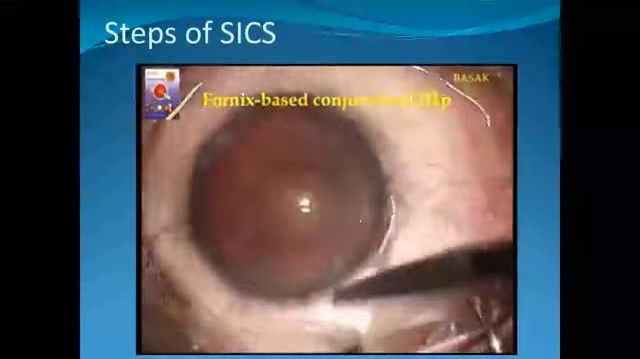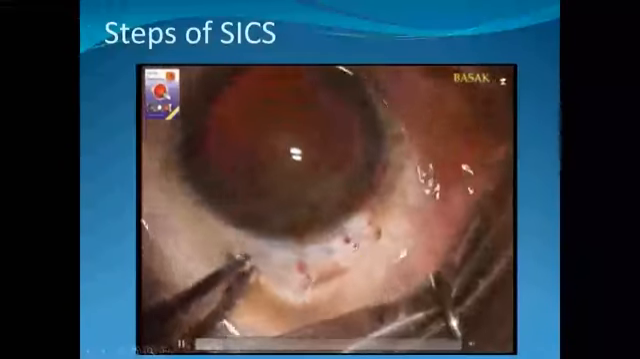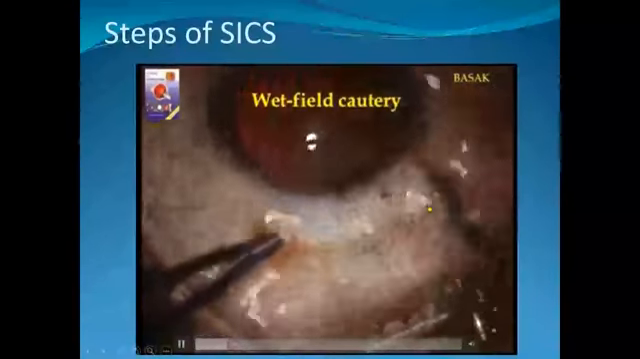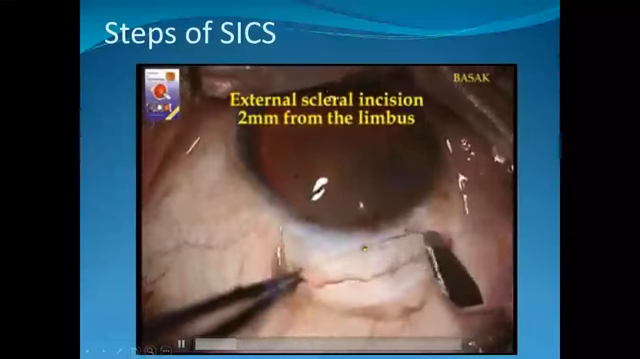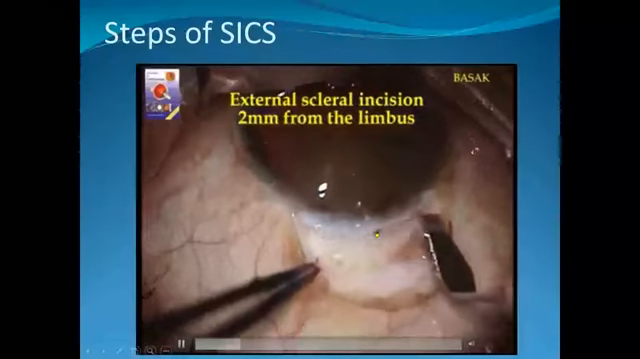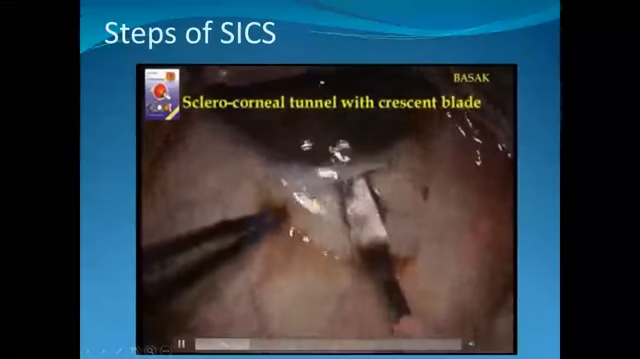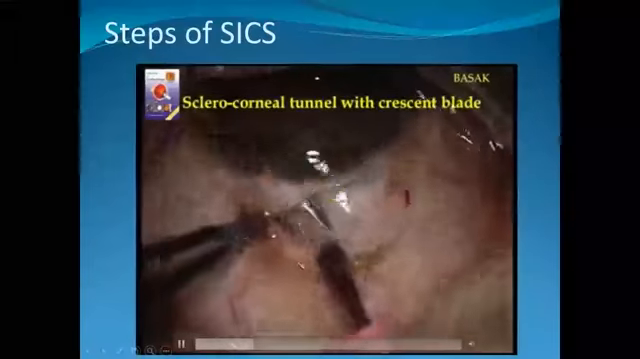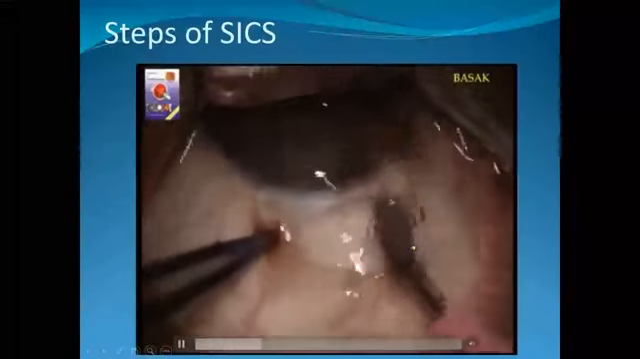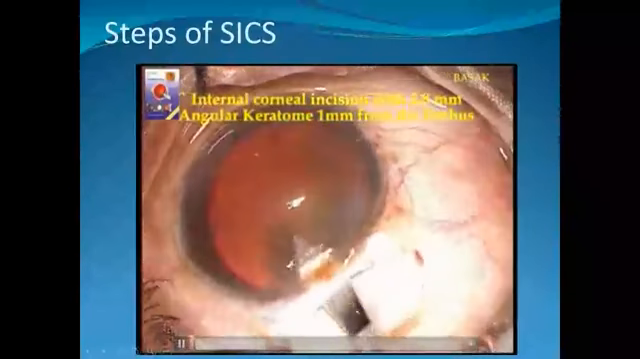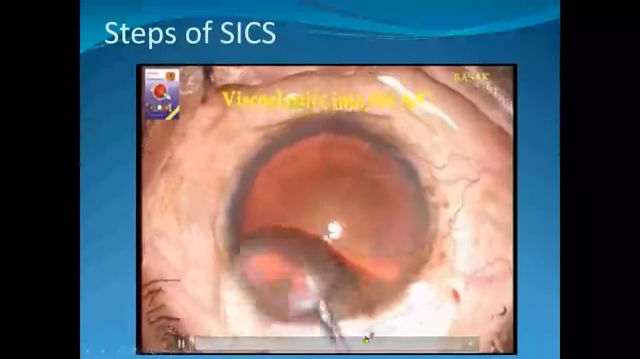This is the SICS operation. Here, first the conjunctiva is removed, and the sclera is easily exposed. From a 2 millimeter distance we start the incision. Incision is followed by the tunnel. This is the scleral incision. First we give the scleral incision, then make a tunnel. Here the instrument used is the crescent knife. Another instrument, this is a keratome, and we enter the anterior chamber.